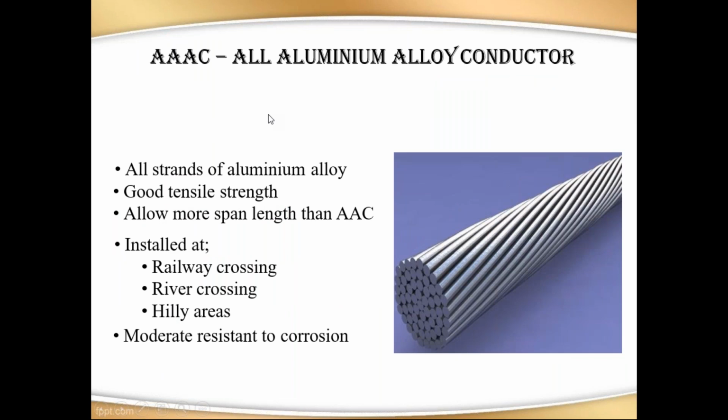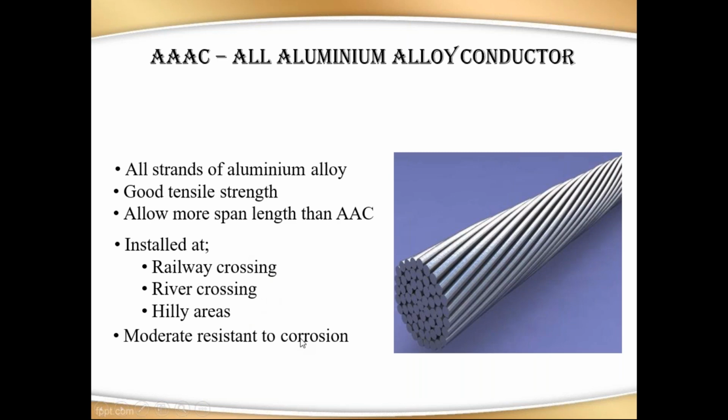Next, the second one is the all aluminum alloy conductor. It means that in this type of conductor, all strands are aluminum alloy. So it is an alloy material, it is not plain aluminum. It has good tensile strength and allows more span length than AAC. So you can use these conductors for a longer length of transmission line than the AAC. This type of conductor we can use in railway crossings, river crossings, and hilly areas.